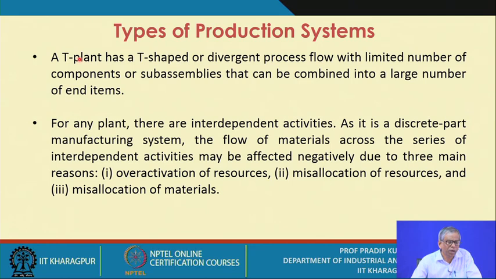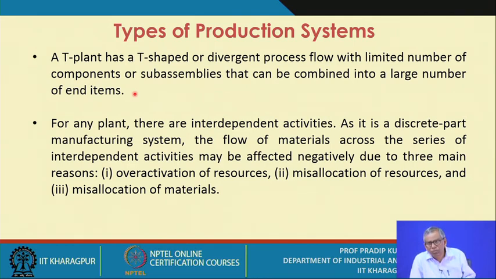Similarly, you may have a T plant, and this plant has a T-shaped or divergent process flow with a limited number of components or sub-assemblies that can be combined into a large number of end items. So it is essentially an assemble-to-order situation.